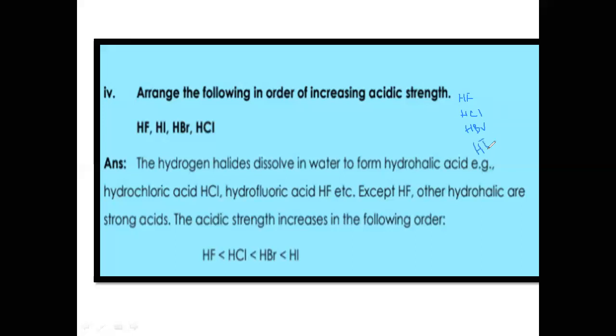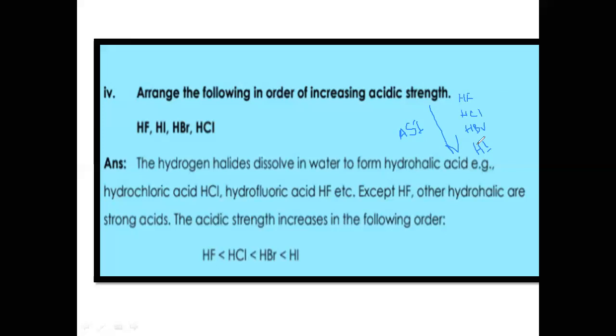So the acidic strength, as I told you, when we are going from top to bottom, increases. The strong acid is the one which can easily donate a proton, or easily give a proton or hydrogen ion. So the large size of hydroiodic acid helps in the easiest removal of proton or hydrogen, making it the strongest acid.